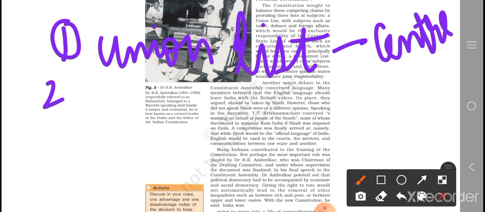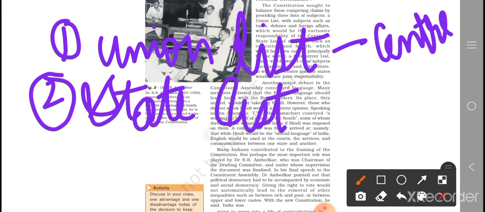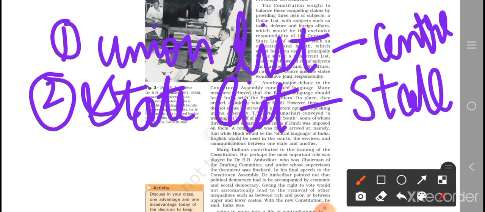Now, the second list was the state list. Okay, state list. Now what did it include? It included a lot of things. It included the responsibility of education and health, which was taken under by the state government. Okay, so this comes under the state.